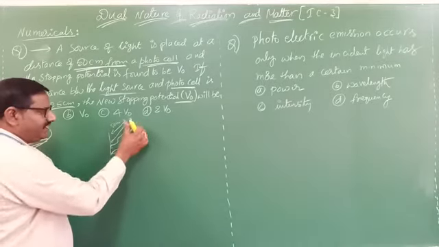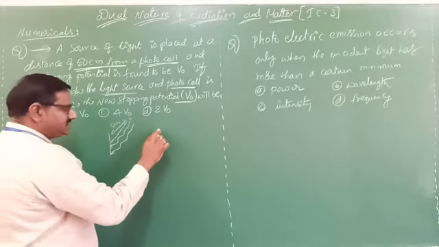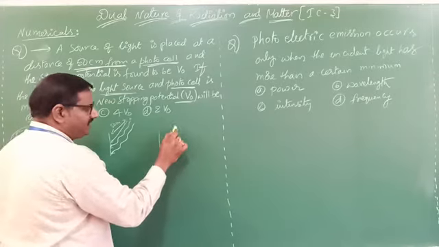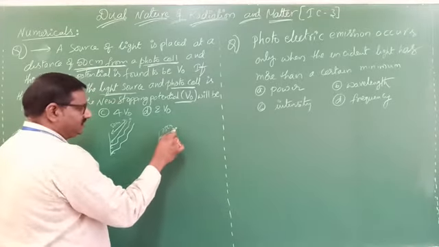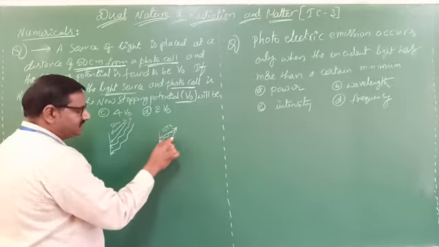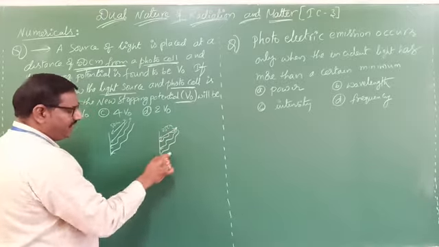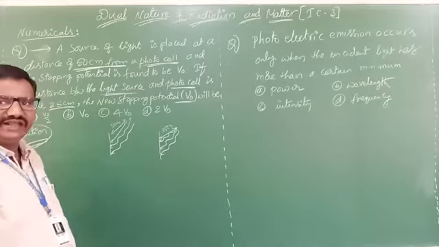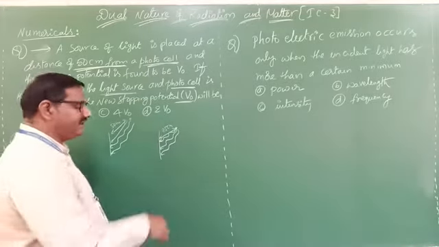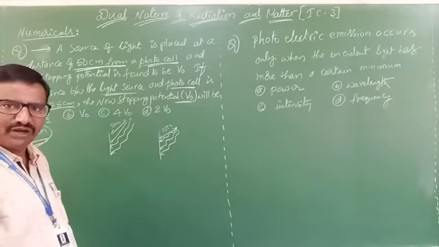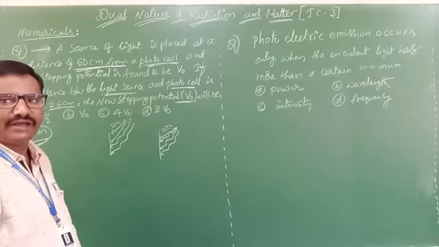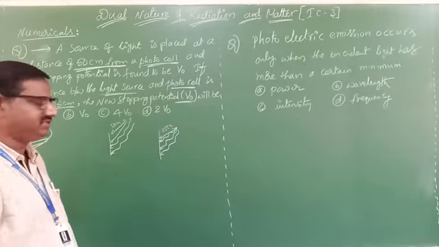Now the distance will decrease by only 25 centimeters, and the light will be incident like this. If the distance decreases, what happens? Intensity will increase. That point is important.